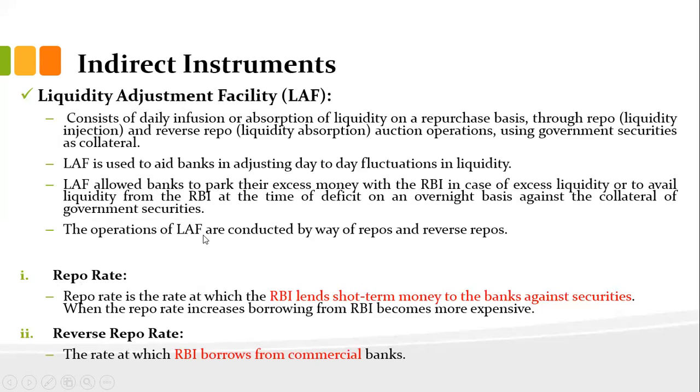The operations of LAF are conducted by way of repos and reverse repos. These are the two ways: increase the interest rate, giving more expensive loans to commercial banks, and that will be passed on to the people also. Expensive loans mean people will not be willing to buy new things, so automatically that excess liquidity will be absorbed. In the other case, if there is a scarcity of liquidity, the RBI will inject money into the market through the reverse repo rate and repo rate.